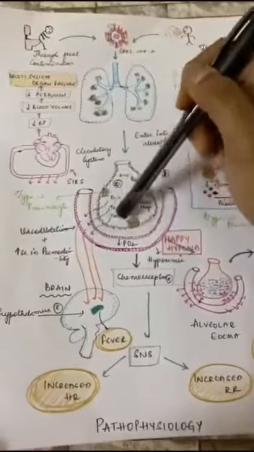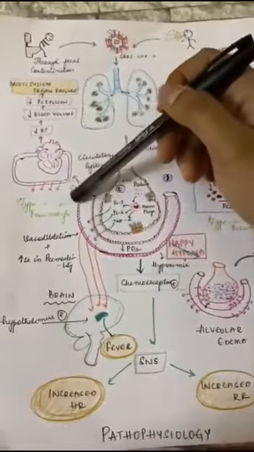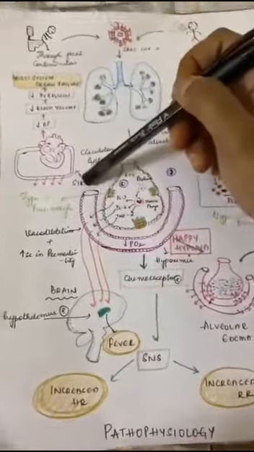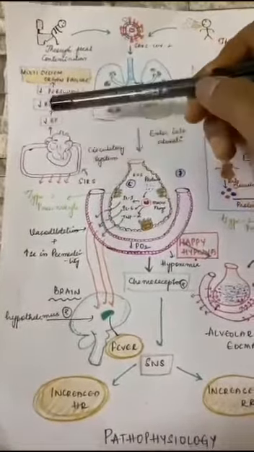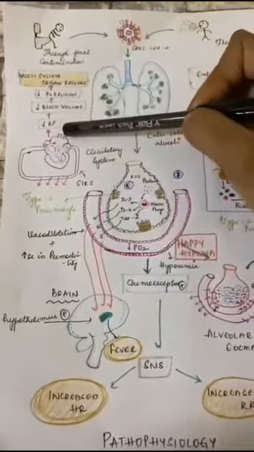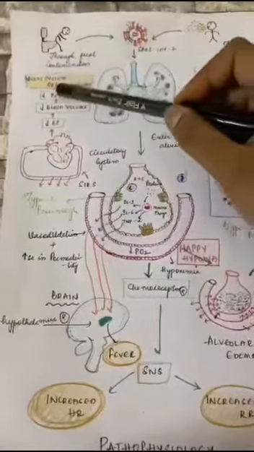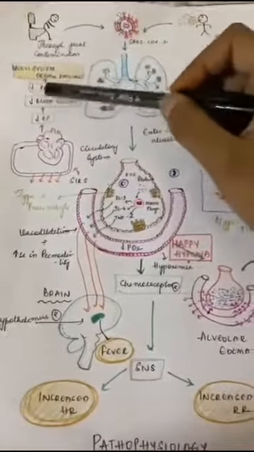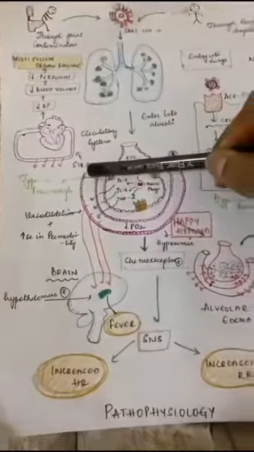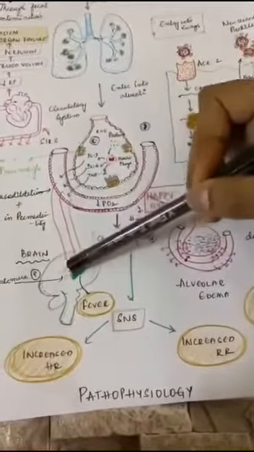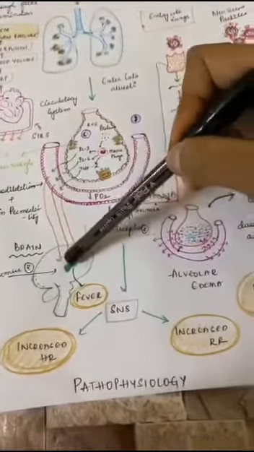Now all these mediators along with the virus reach the systemic circulation. Now it produces a systemic inflammatory response syndrome. Due to microthrombi in the heart, circulation is altered, which leads to decrease in blood pressure, decrease in blood volume and decrease in perfusion. Decreased perfusion occurs in all the organs, so it causes multi-system organ failure. Now through circulation, they reach the brain. Here they stimulate the hypothalamus. Due to stimulation of the thermoregulatory center in the hypothalamus,